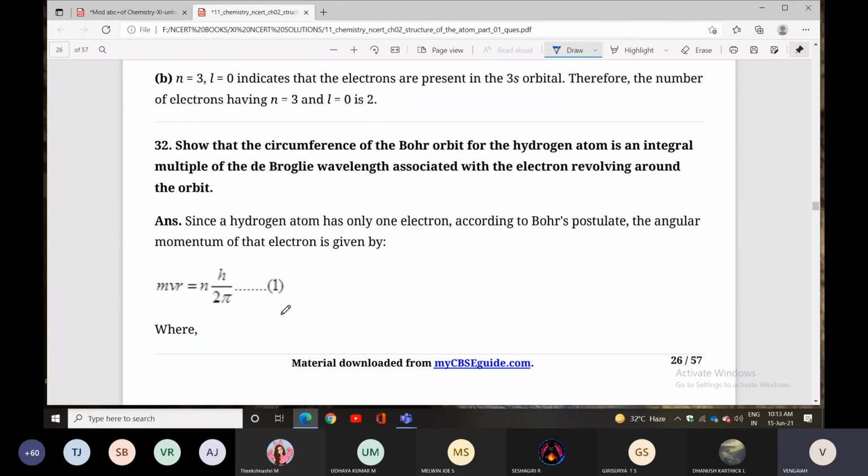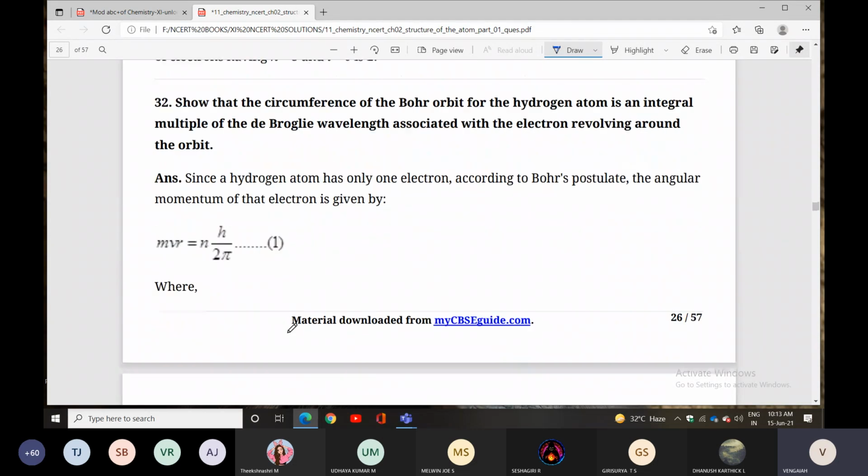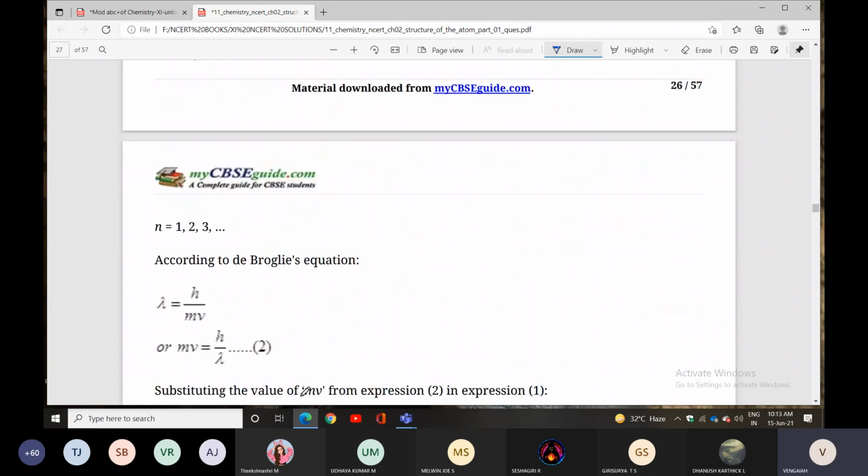According to Bohr's third postulate, the angular momentum mvr equals nh by 2 pi. Since the hydrogen atom has only one electron, the angular momentum of the electron is given by mvr equal to nh by 2 pi, where n is a whole number: 1, 2, 3.